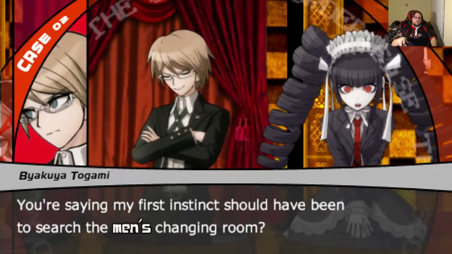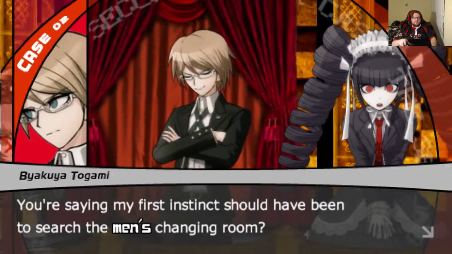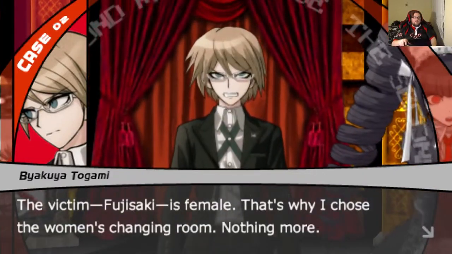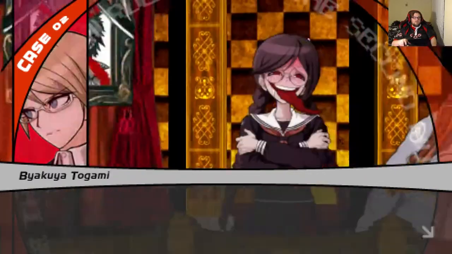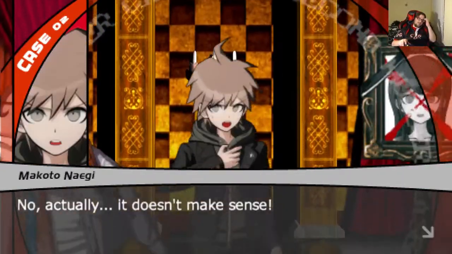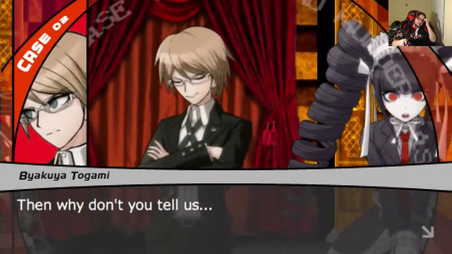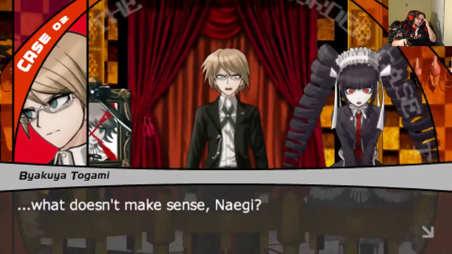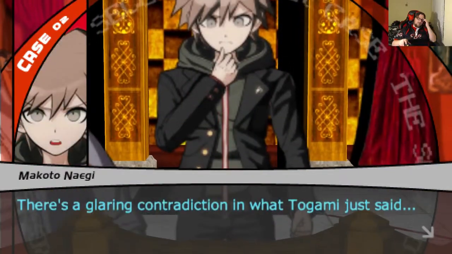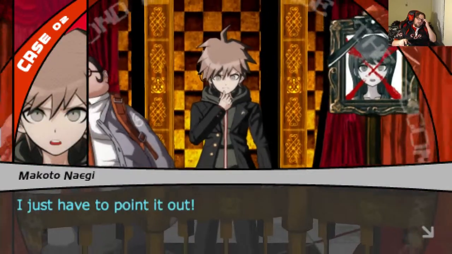But being a guy, you're saying my first instinct should have been to search the men's changing room? The victim, Fujisaki, is female. That's why I chose the women's changing room, nothing more. That makes perfect sense to me. No, actually, it doesn't make sense. Then why don't you tell us what doesn't make sense? There's a glaring contradiction in what he just said. I have to point it out.